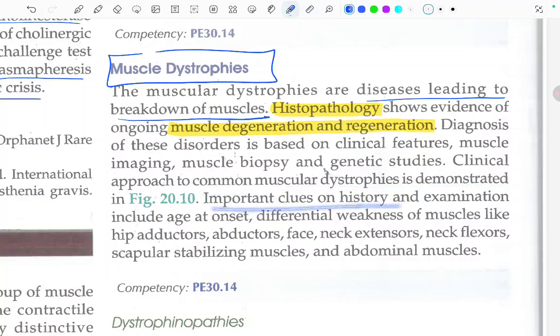Important clues on history and examination include age of onset and differential weakness of muscles like the hip abductors, face, and neck extensors. So how is the differential made? By the weakness of the following muscles: neck flexors, scapular stabilizing muscles, and the abdominal muscles.